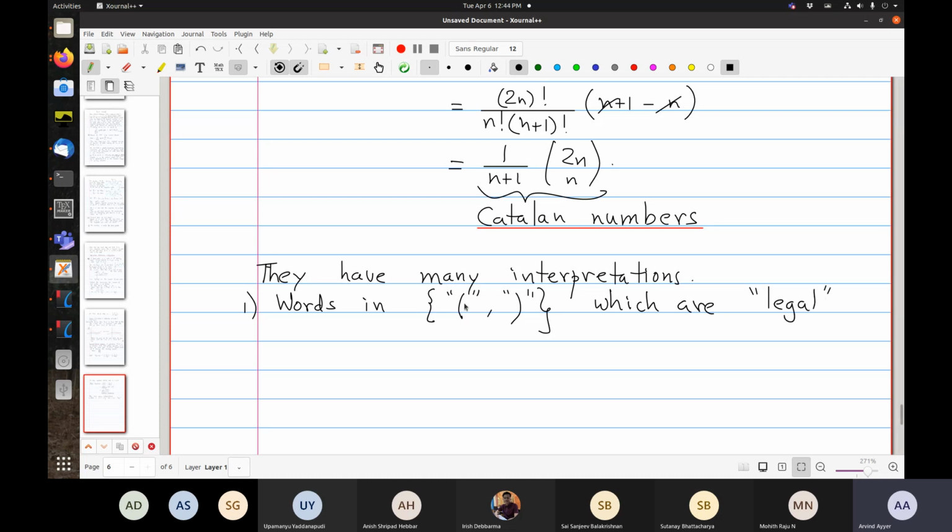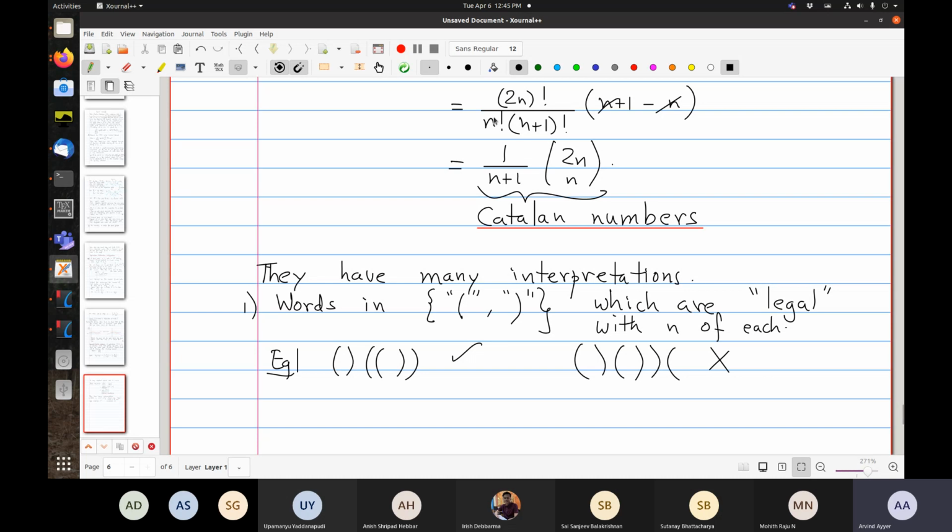That is, for every pair of parentheses, the open comes before the close. So, for example, you can do open, close, open, open, close, close. That's okay. What is not okay is open, close, close, which are legal with n of each. Okay, so you have n open parentheses, n close parentheses. This is not okay because it has more closed than opens. Right? I mean, it's clear about that.